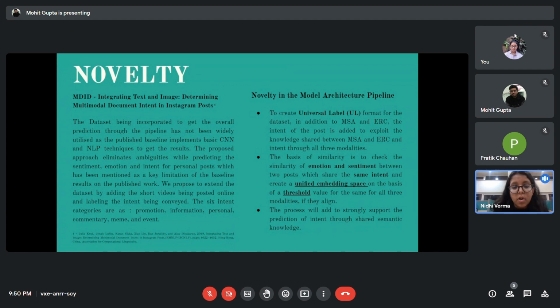Also, our universal label now consists of four values: the emotion, the strength of the emotion, the sentiment being conveyed, as well as the intent of the user. It is different from UniMSA, which only considers the textual features for finding the similarity to complete the universal label. However, our proposed model will use all three modalities to find the similarity. It is very important to overcome this limitation, because for an Instagram post, the distinction between textual and video as well as audio data is very high. So this is the novelty of our proposed work.